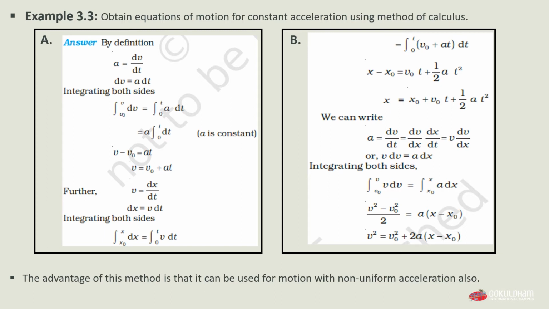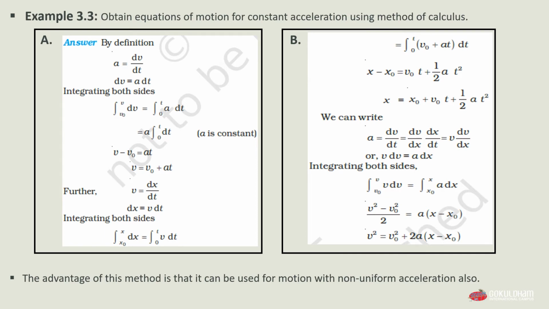Hence, the 2 which is in division on the left hand side goes into multiplication on the right hand side, and we get 2a into (x minus x0). When we take the minus v0 square from the left side to the right side, we get v square equals v0 square plus 2a multiplied by (x minus x0). So this is our answer. We have obtained the equation of motion for constant acceleration using the method of calculus. The advantage of using this method is that it can be used for motion with non-uniform acceleration also.